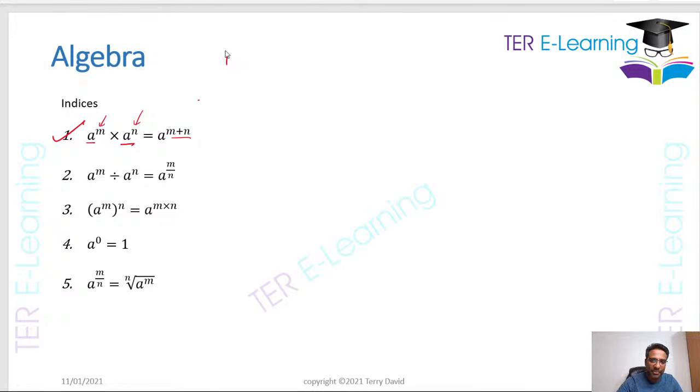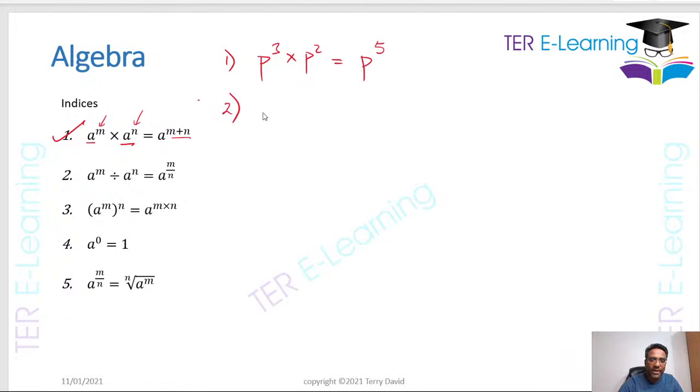So an example of this could be if I have to multiply p cubed multiplied by p squared, then the answer is going to be p, and we have to add the indices in this case. So that is 3 plus 2, and that is going to give me p to the power 5. So that's an example of my first rule here. So when you are multiplying and the base is the same, but the index is different, we just add the indices. This is important when you have to simplify expressions as well.